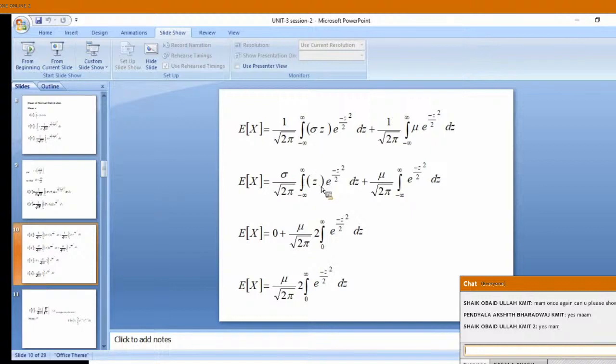Only because of this we are getting it as an odd function. Odd function means f of minus z equal to minus f of z. So, according to our knowledge which we learned in intermediate, we are writing it as 0. This we are writing as 2 times the integral 0 to infinity.